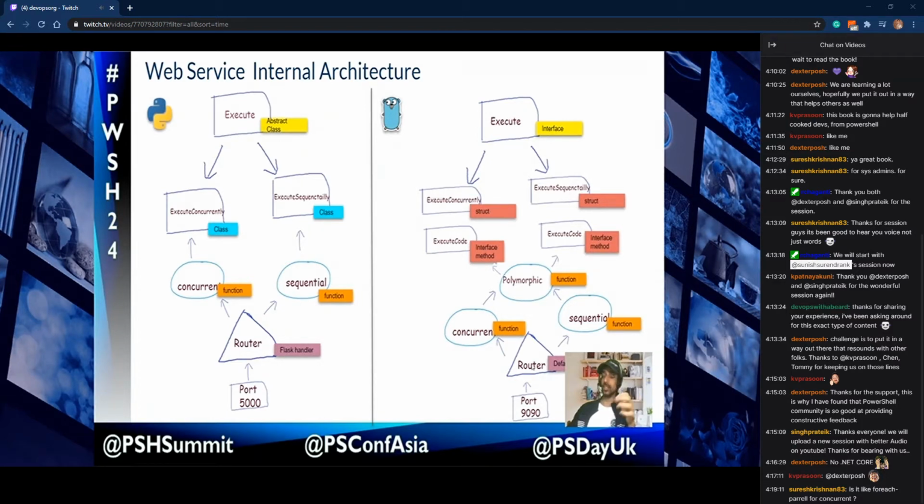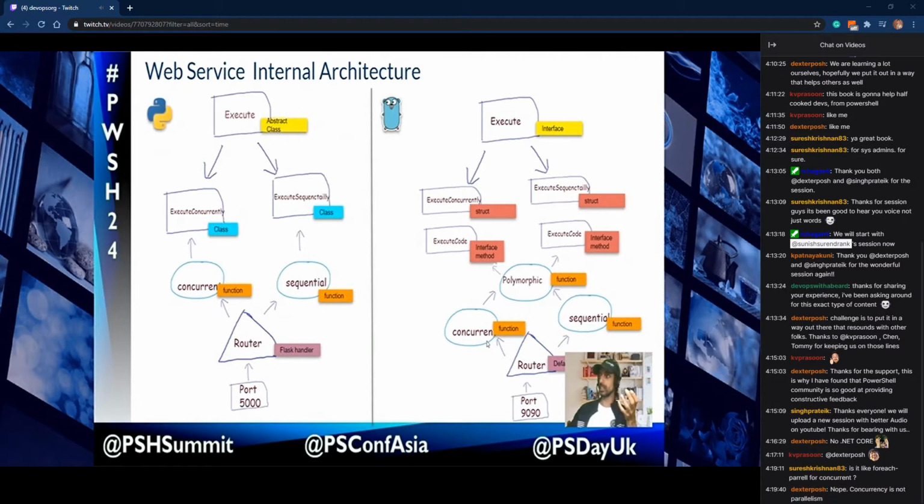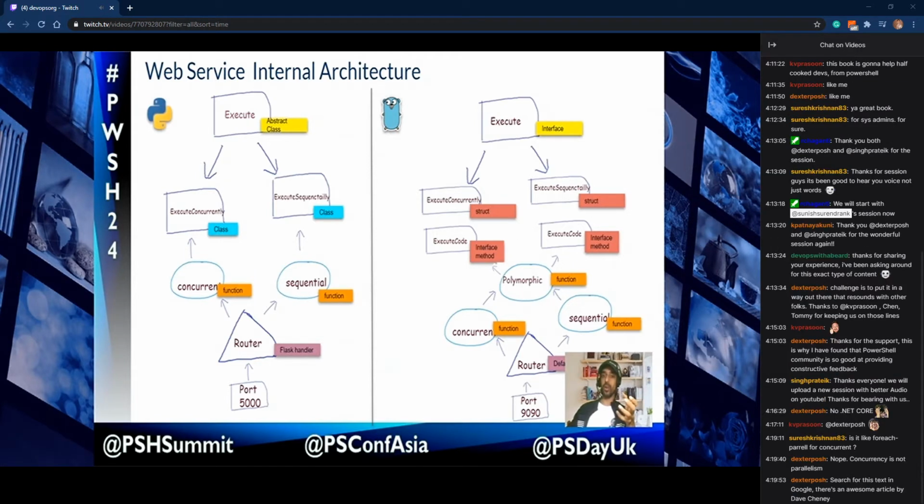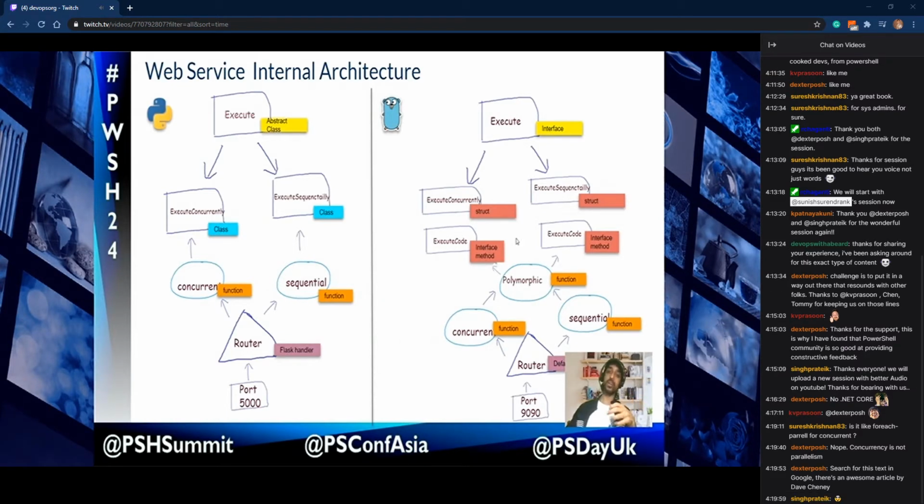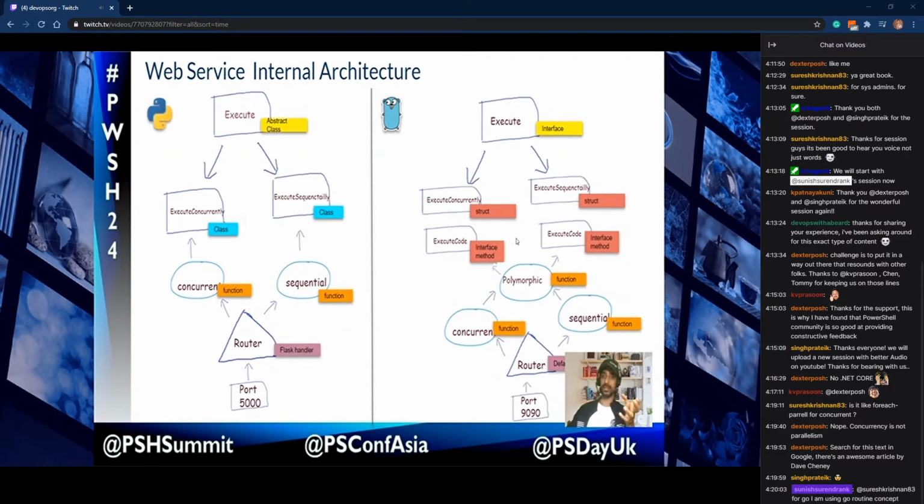There is a router; in the Go case, we are using the default router handler, and according to the button press, it will go to the concurrent function or to the sequential function. And one more thing I have to tell here is we are using the concept of struct and interface in Golang. So struct is almost like a class in Python, and interface is almost like an abstract class. I cannot say that interface is exactly an abstract class, but it looks almost like one.